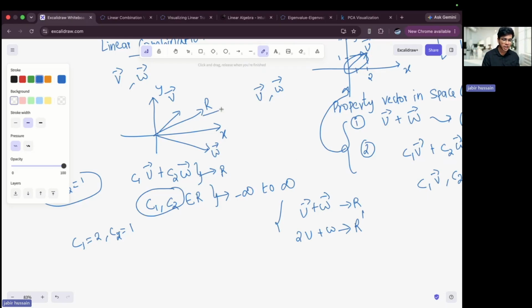This is a linear combination, r dash is a linear combination, and whatever values I get are linear combinations.